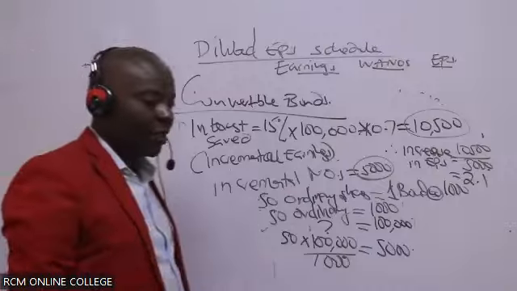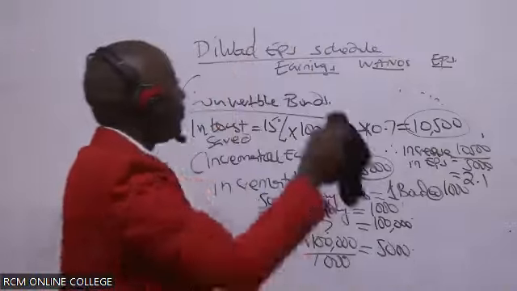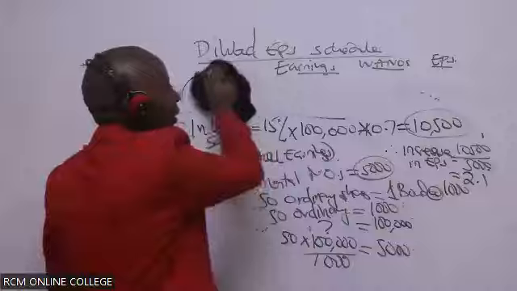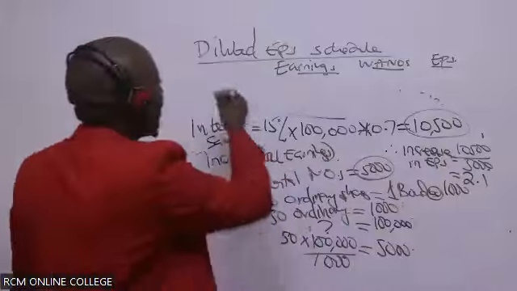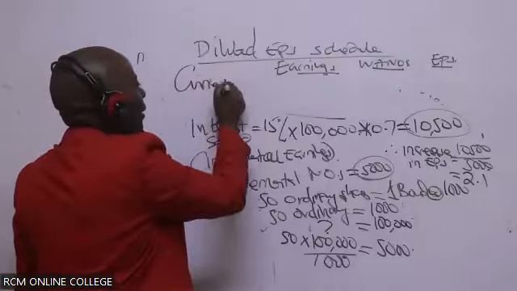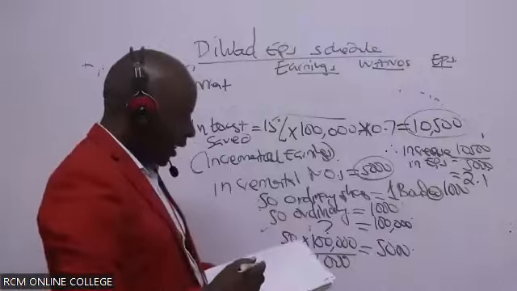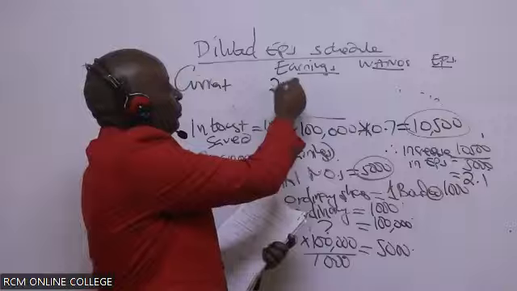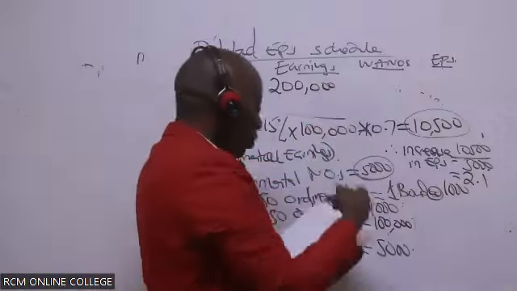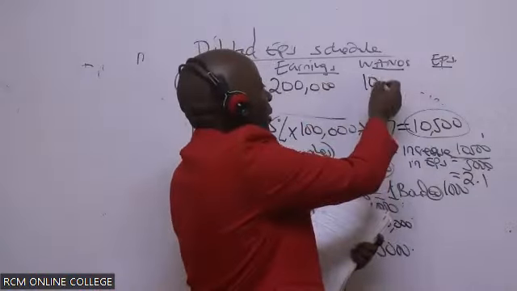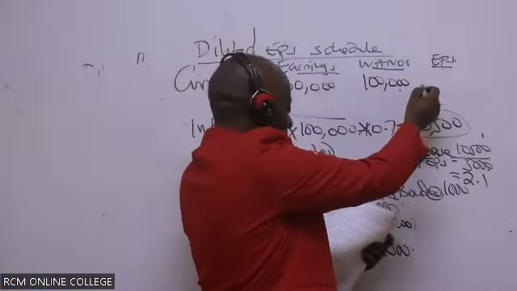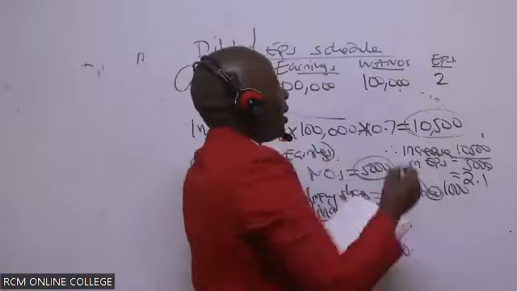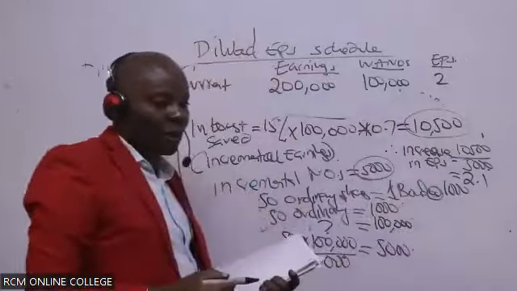All right. So then, ladies and gentlemen, come here very fast and give me these figures. We start with the current. Are you able to see the current earnings? The current earnings were 200,000. The number of shares was 100,000. This gave us 2 per share.